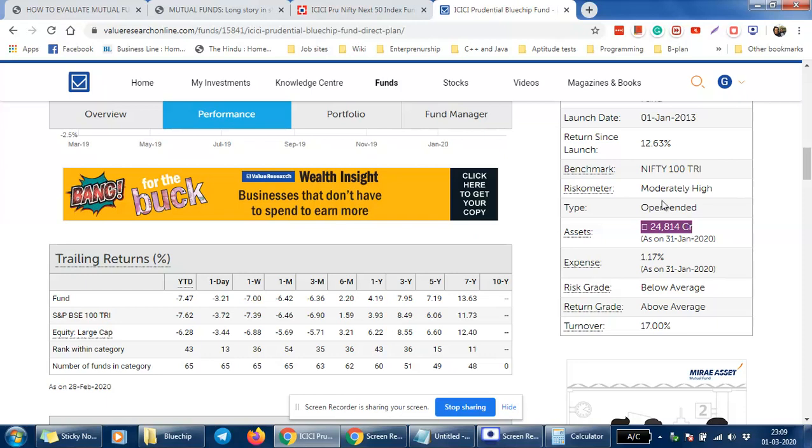So whenever we are going for any scheme, you should try to select a scheme with higher assets, so that the fund manager has a sufficient amount of capital to deploy in his or her selected stocks.